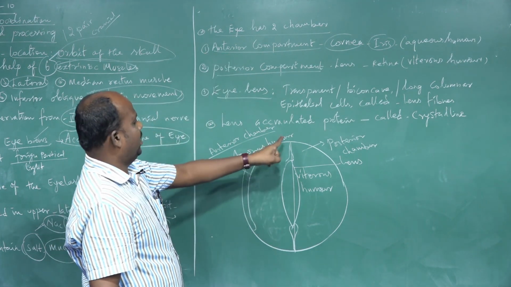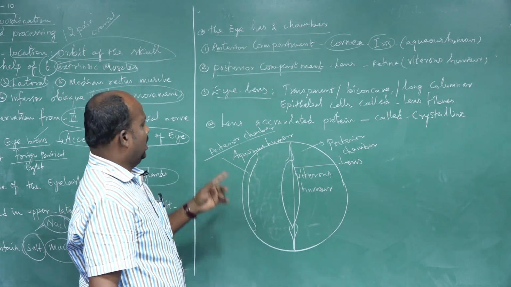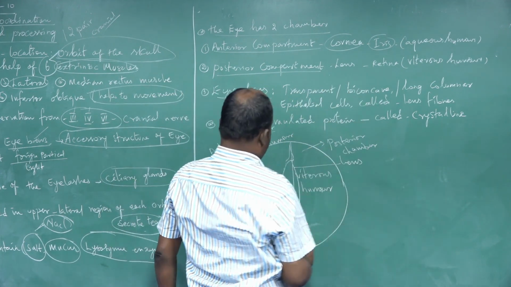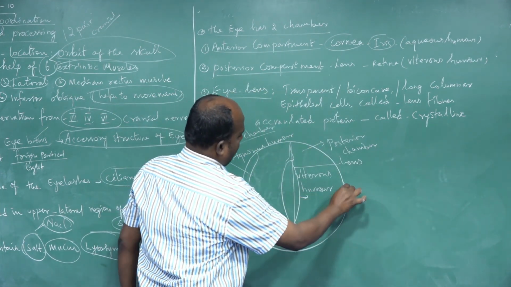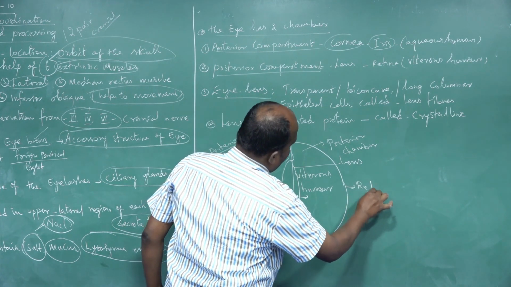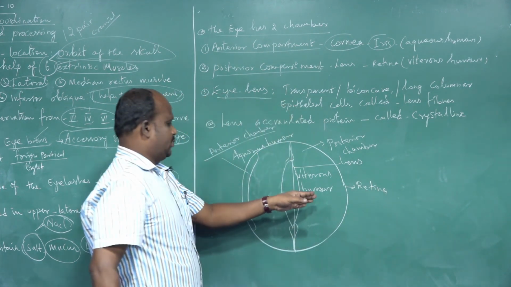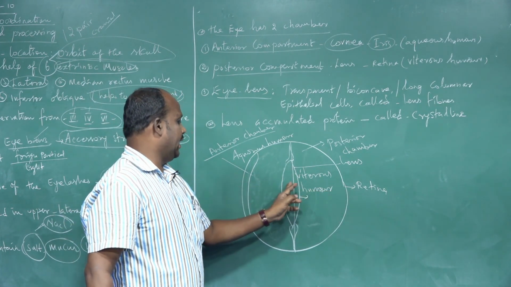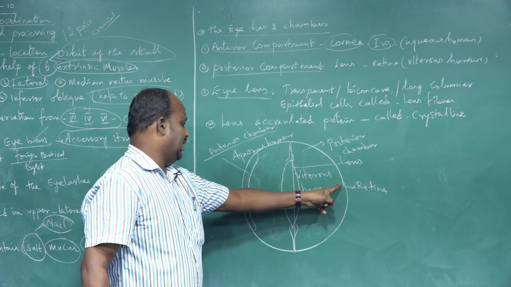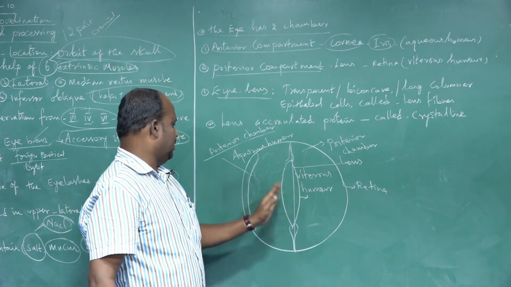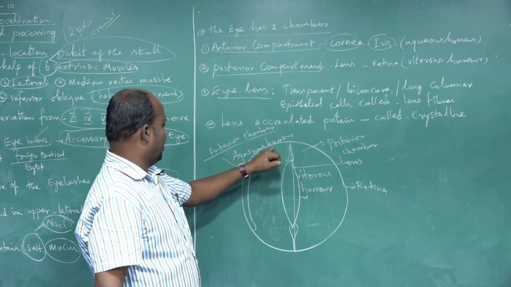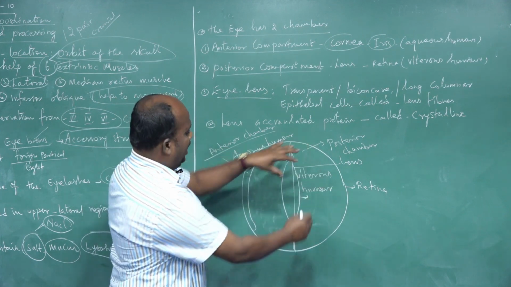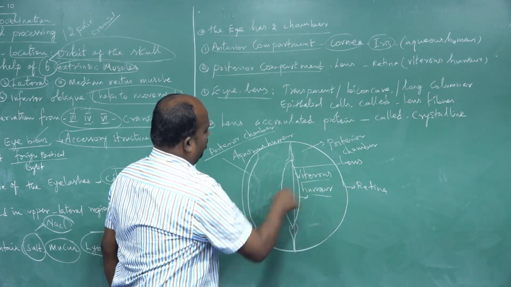It is filled with the aqueous humor, a colorless watery fluid. The second one is the posterior chamber, between the lens and the retina. The posterior part of the spherical eye structure is the retina. The anterior part of the lens is filled with aqueous fluid. The posterior part of the lens up to the beginning of the retina, the chamber in between is filled with the vitreous humor.